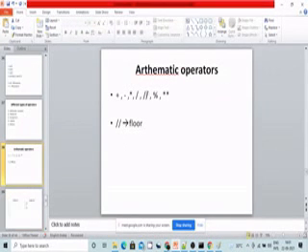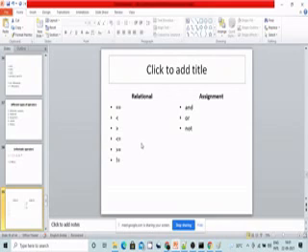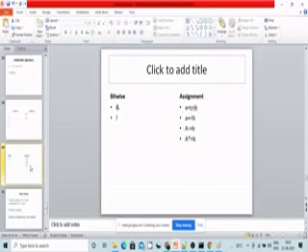It is a floor operator. Okay. Relational operators: a double equal to b. It checks the relation: a is less than, less than or equal to, greater than, greater than or equal to, not equal to. Then the logical operators: and, or, not. And then bitwise operators: bitwise and, bitwise or.